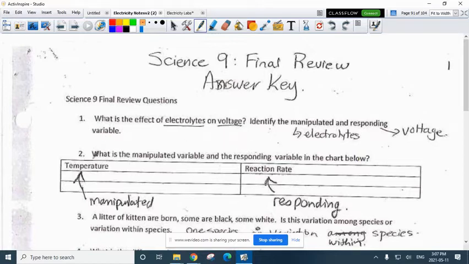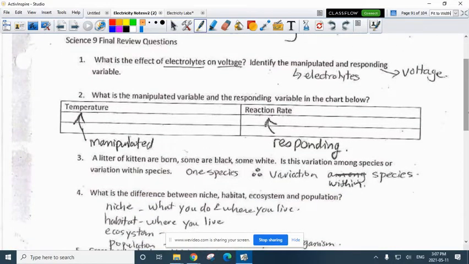Number 2, what's the manipulated variable and the responding variable in the chart below? Manipulated always comes first. So the first one, temperature, is manipulated. Second thing, the reaction rate is responding. Okay, and then they're in the order in which we did these in class. So we're going to do bio, then chem, then environmental chem, and then space, and then finally electricity.